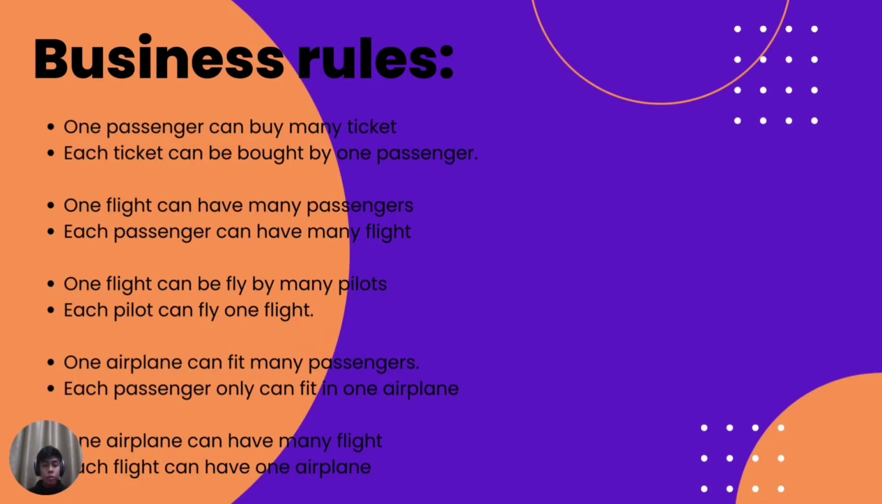This is a many-to-many relationship. Next, one flight can be flown by many pilots. Each pilot can fly one flight. This is a one-to-many relationship. Next, one airplane can fit many passengers. Each passenger can only fit in one airplane. This is a one-to-many relationship. Lastly, one airplane can have many flights. Each flight can have one airplane. This is a one-to-many relationship.